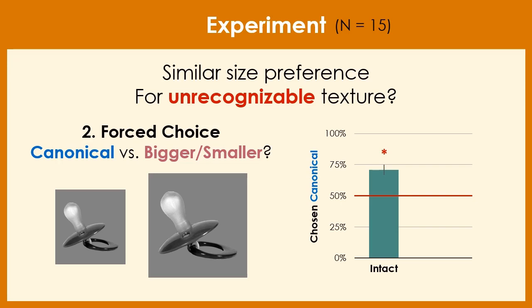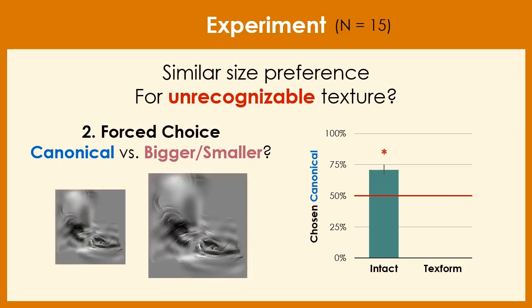But what is important here is actually what happened with texform trials. If knowledge is critical for size preferences, the unrecognizable texforms should not have the same canonical size, and thus the choice should be at chance level here. Let's see. Ta-da! They're not at chance. People still pick texforms in canonical size more often than the foil. So even when people can't recognize what they're looking at, they still show the same canonical size, which means that size preference exists without relying on size knowledge. So there must be some contribution from the visual features.